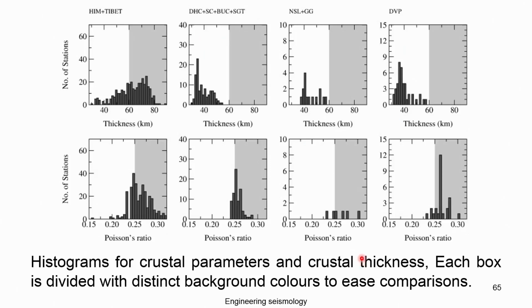So, this is how the crust thickness varies in different parts of India, from the recorded data they analyzed. This is the Himalayan and Tibetan plate, and you can see the thickness varies from about 40 to 80 kilometers. This is the crust thickness that we are discussing. Then the DH, SC, BU and SGGT, which we have seen, like the Southern Granulite Terrain. You can see here it is becoming shallow again. Then NLC and GG, where you can see it is around this range.